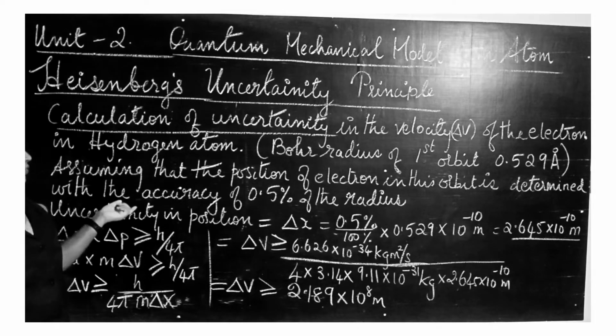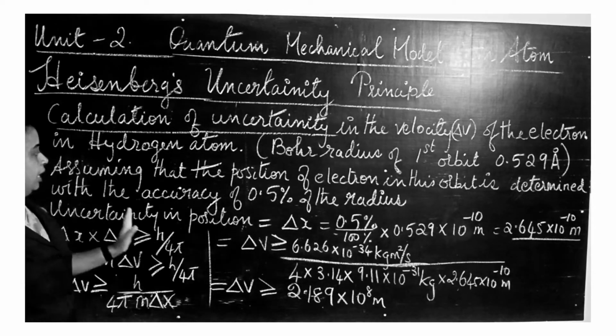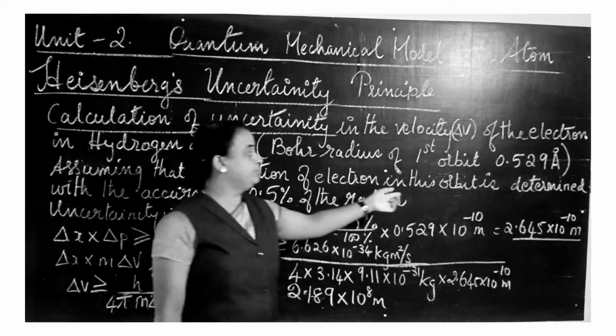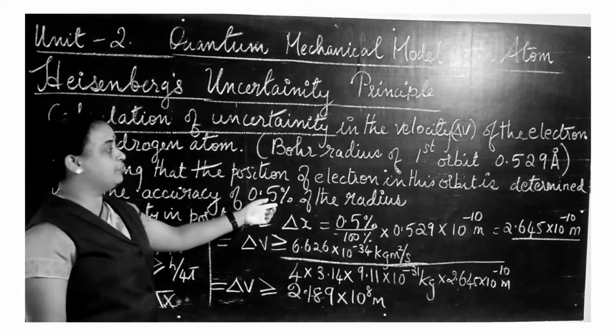The position of the electron in this orbit is determined with an accuracy of 0.5% of the radius.